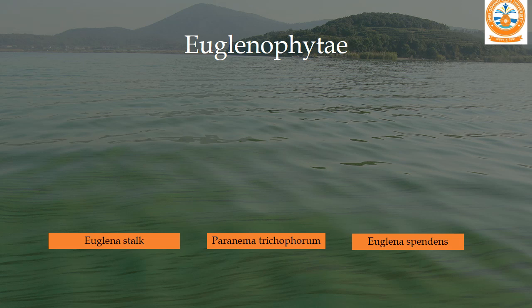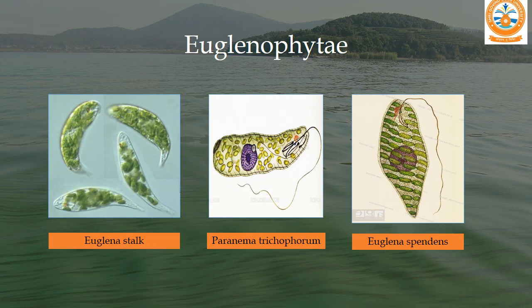Now we will see some examples of Euglenophyceae or Euglenophyta. So Euglena, then Peranema is another species, and Euglena splendens. You can see they contain flagella and they are motile. So these are the general characters and some pictures of Euglenophyta.